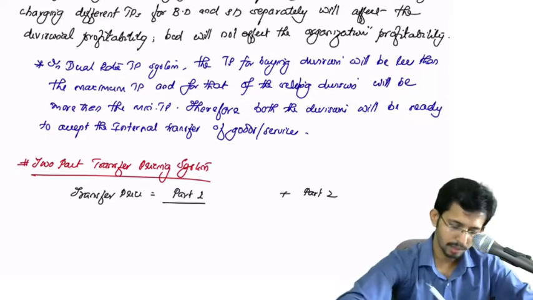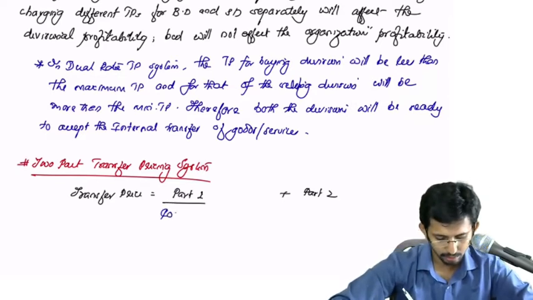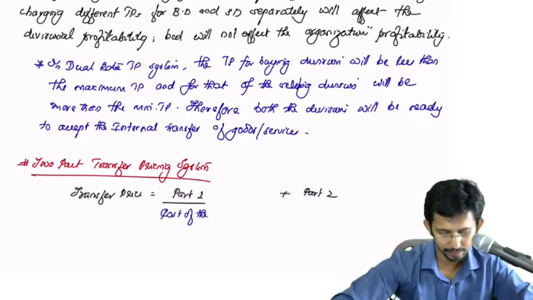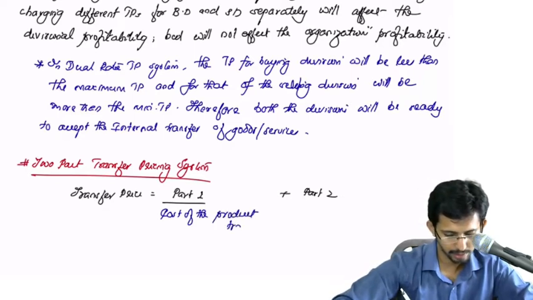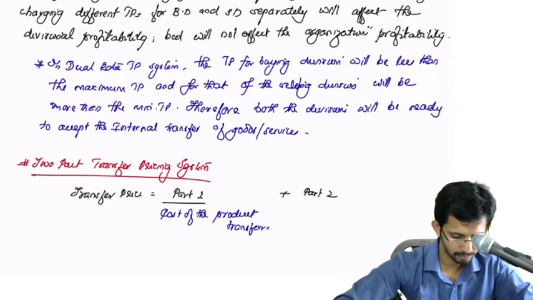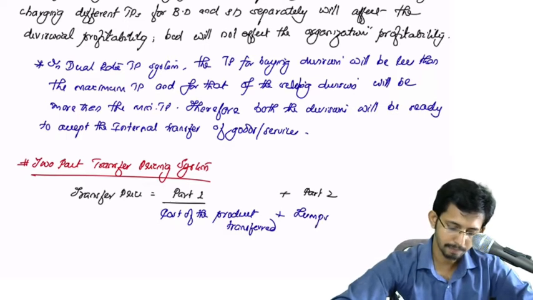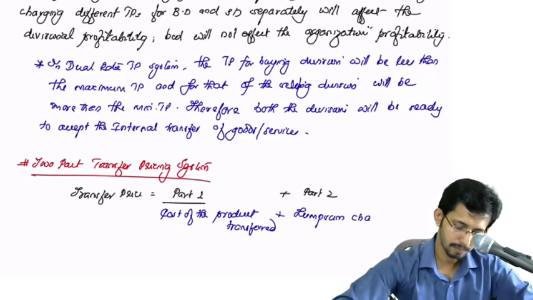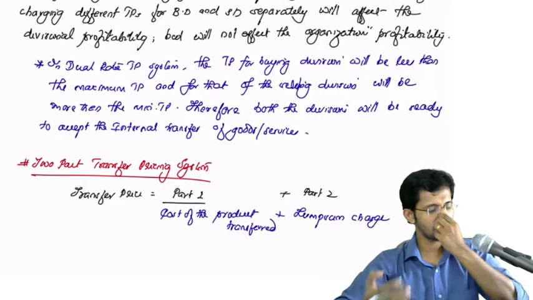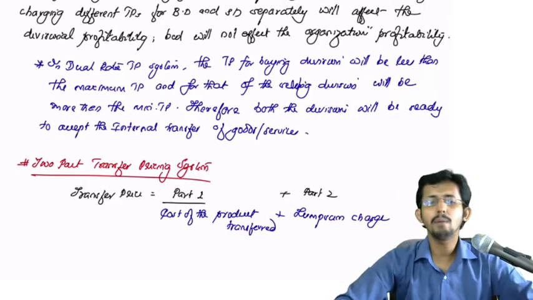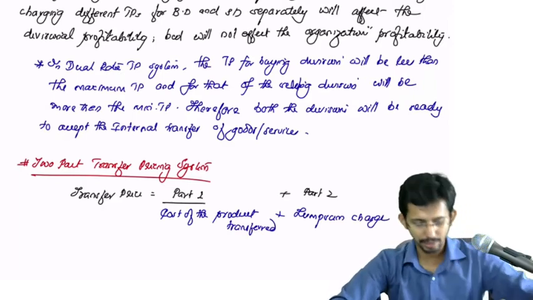What will be part 1? Part 1 will be cost of the product transferred. Okay, plus what would be part 2? Part 2 will be a lump sum charge, say 1 lakh rupees, 2 lakhs rupees, or some amount which will be added on a lump sum basis.